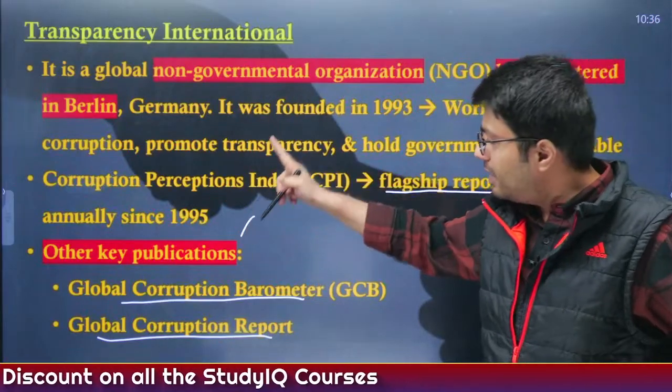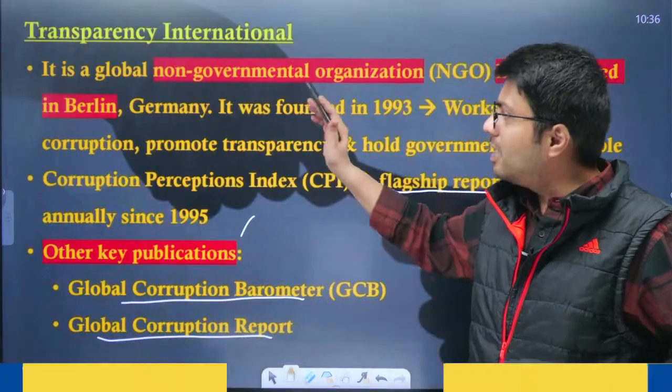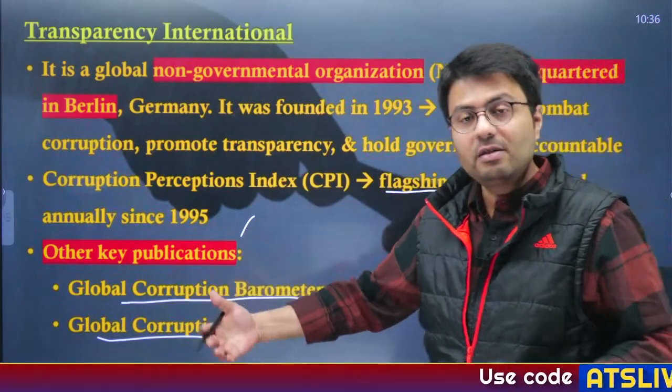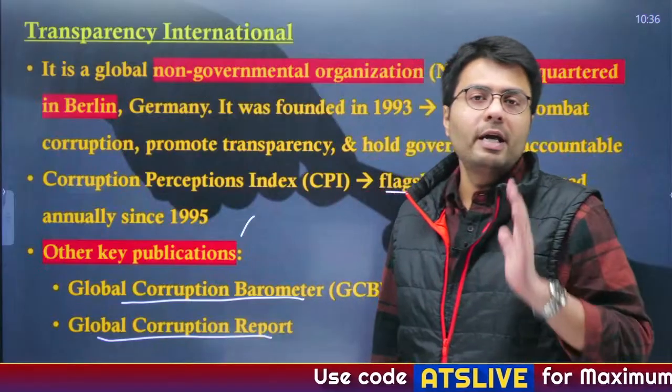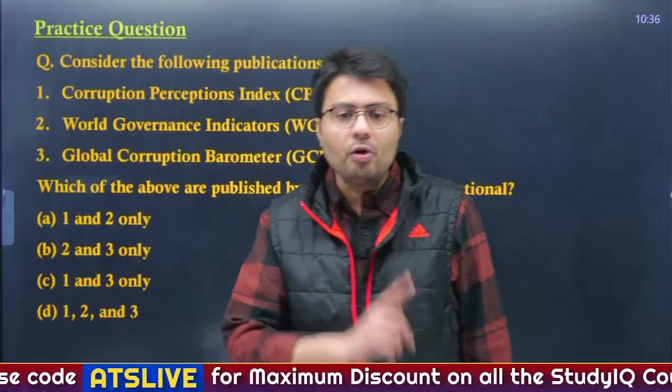Corruption Perception Index, Global Corruption Barometer and Global Corruption Report are the three important reports and indices brought out by the body called Transparency International. Understood? Now let us see if you are able to solve this question or not.